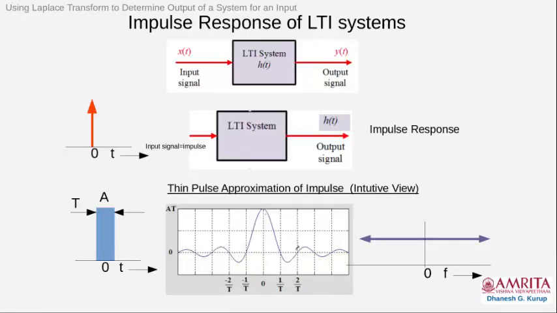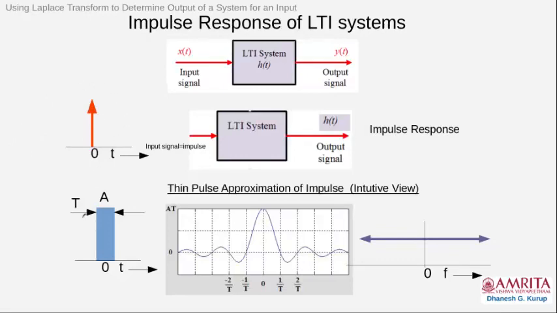The amplitude spectrum is a sinc pulse. Now, an impulse can be approximated as a rectangular pulse with the width tending to 0. When T becomes closer and closer to 0, the rectangular pulse can be visualized as an impulse. That's the only way we can visualize an impulse.